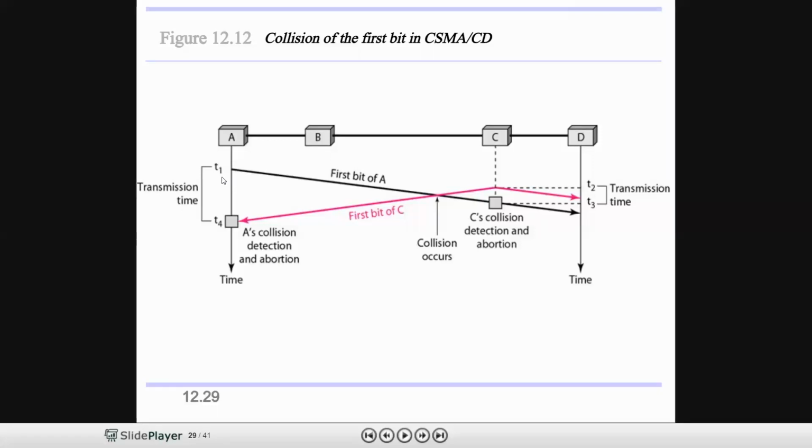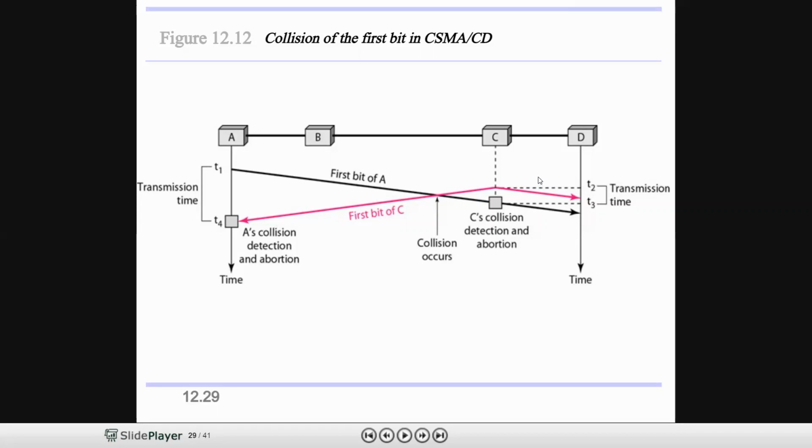See here, from T1 to T4, A is transmitting the data. Just understand this point, students. This is the transmission time. Why is this said to be transmission time? A starts transmission at time T1, till time T4 A doesn't know there is a collision. At time T4 only, A knows that there is a collision. So this period from T1 to T4 is called A's transmission time.